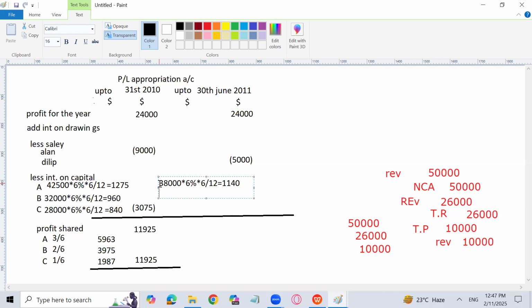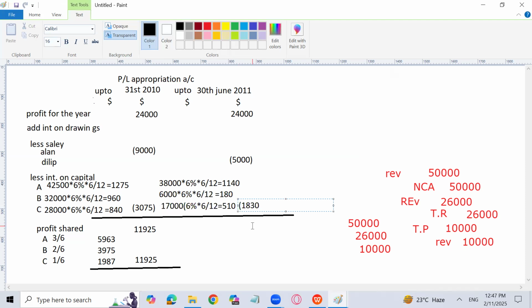Next is how much? 6,000 into 6% into 6 over 12. How much? 180. Then 17,000 into 6% into 6 over 12. 510. And the total will be, which is going to be subtracted, obviously,